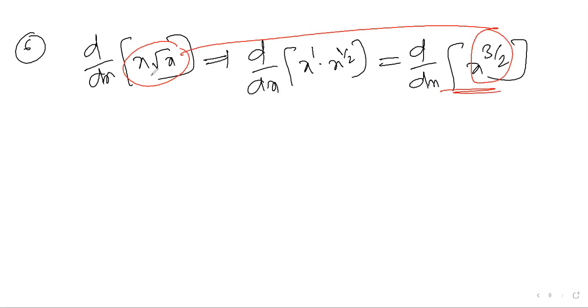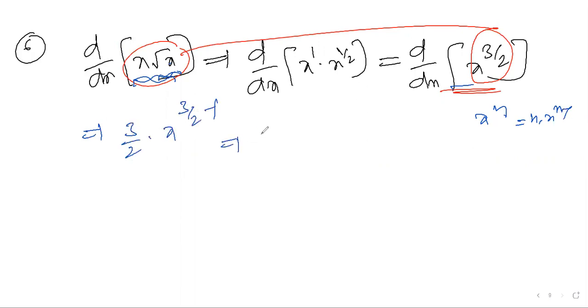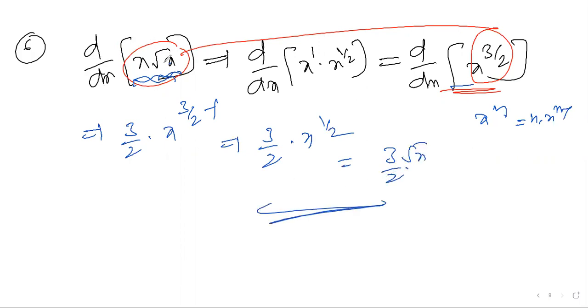When you take it initially, you may not get an idea. After simplification, or under the same category, you can open it up and do it. x power 3 by 2 now looks like the x power n model. What is the formula? Just apply n into x power n minus 1. What do you get? 3 by 2 x power 3 by 2 minus 1, which is x power 1 by 2. So 3 root x by 2. This is the way you can do it. If it is in the bottom, x power 3 by 2 goes to the top as x power minus 3 by 2. The same procedure applies, so that is the way you apply the x power n model.